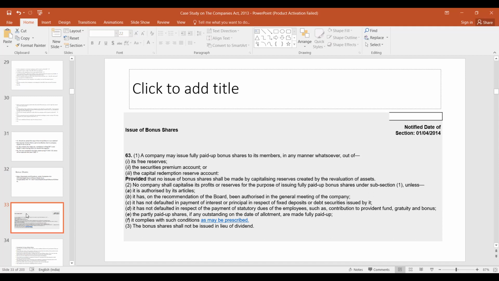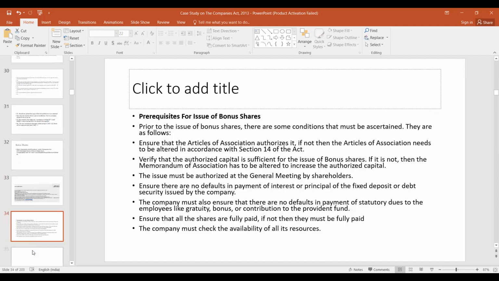Then it complies with such conditions as may be prescribed. So for that, we have to see the rules for issue of bonus shares. And the bonus shares shall not be issued in lieu of dividend. So these are some of the requirements regarding issue of bonus shares. Now let us see the rules regarding issue of bonus shares.